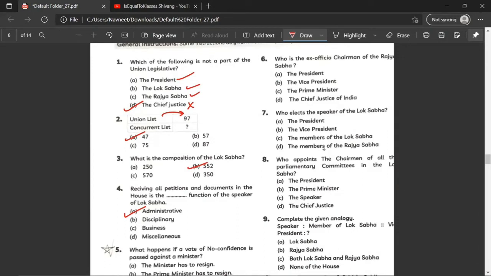Who is the ex officio chairman of the Rajya Sabha? The vice president. Who elects the speaker of the Lok Sabha? The members of the Lok Sabha. Who appoints the chairman of all the parliamentary committees in the Lok Sabha? The speaker. Complete the given analogy. Speaker, member of Lok Sabha; vice president, Rajya Sabha. Vice president is not a member of the Rajya Sabha, so the correct answer would be D.